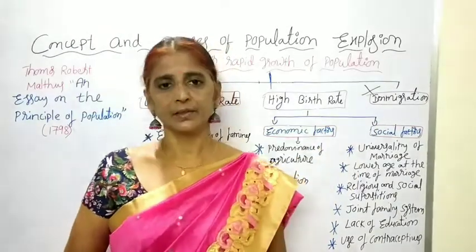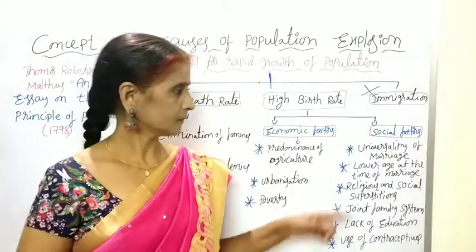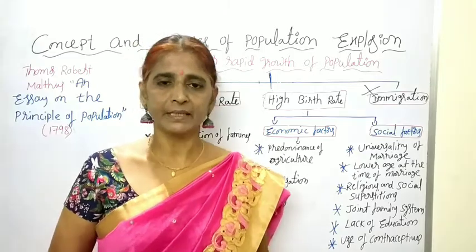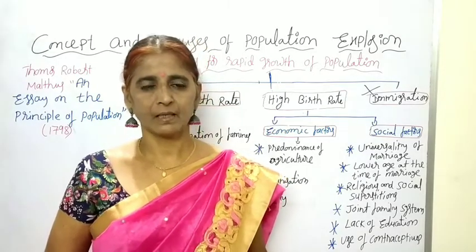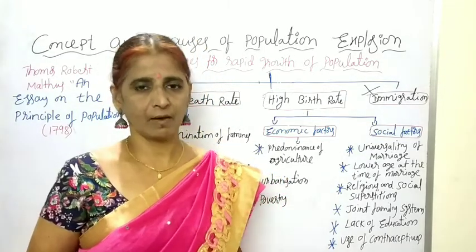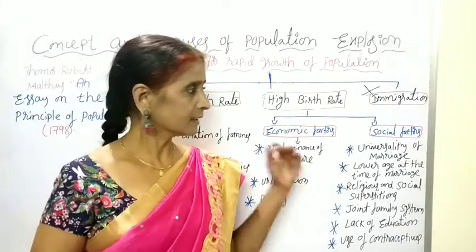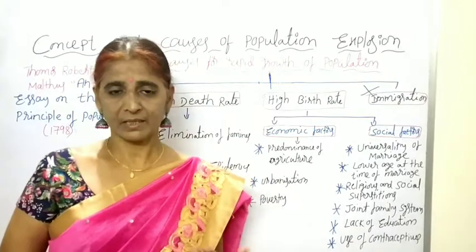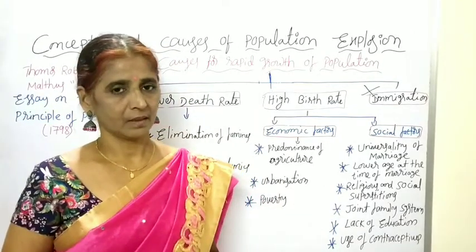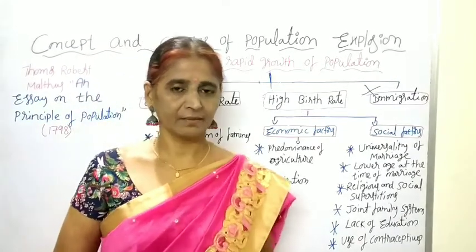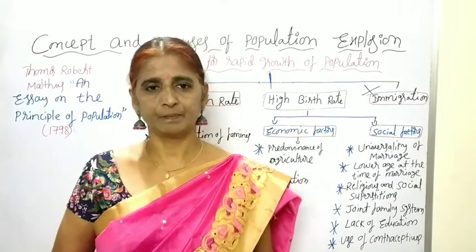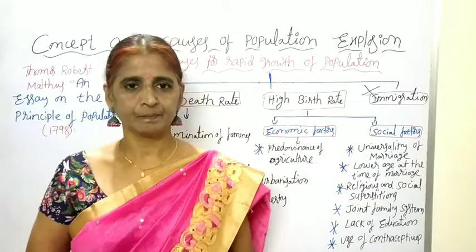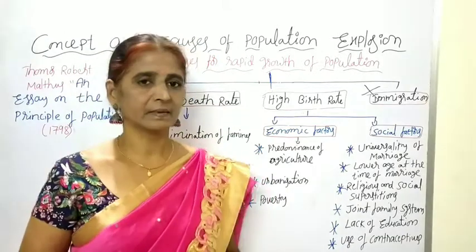First one is universality of marriage. In India, we give more priority to the family system, and we respect the cultural values also. So that is the reason marriage is a religious and a social necessity in our India. After getting a certain age, definitely all are going to marry. Because of the universality of marriage, the population is increasing in our India.